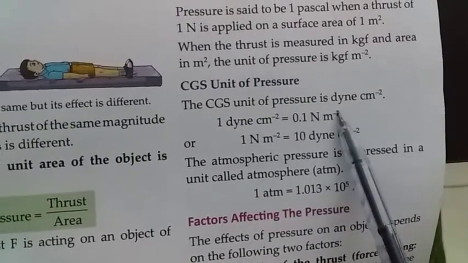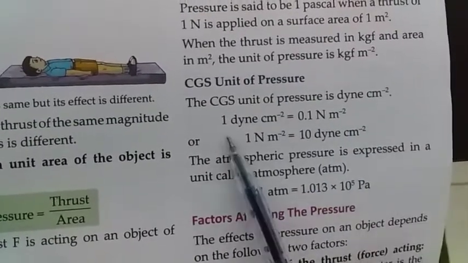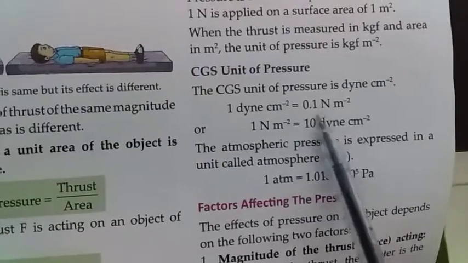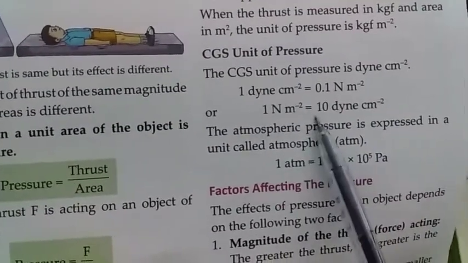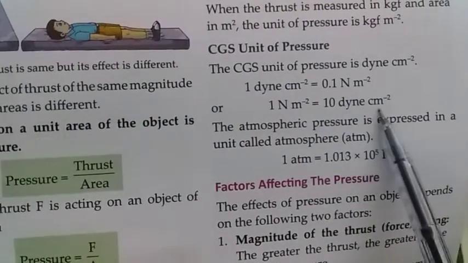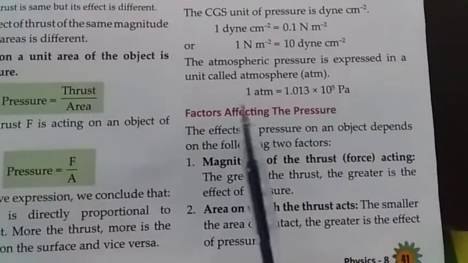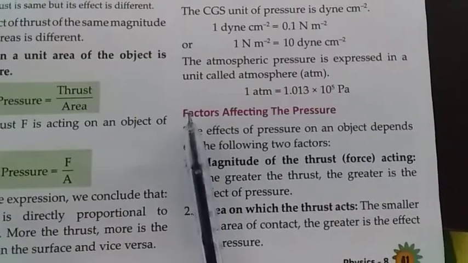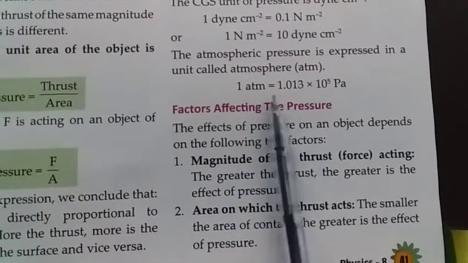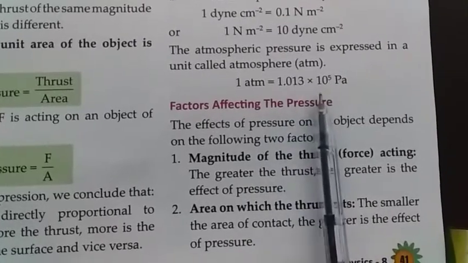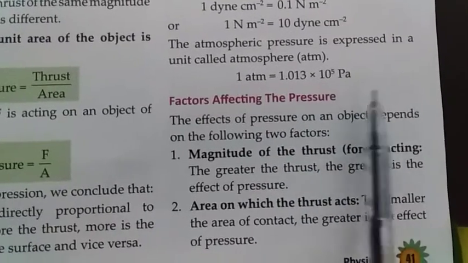Now what is the unit of pressure in the CGS system? It is dyne per centimeter square. 1 dyne per centimeter square equals 0.1 Newton per meter square. 1 Newton per meter square equals 10 dyne per centimeter square. The atmospheric pressure is expressed in a unit called atmosphere. So 1 atmosphere equals 1.013 into 10 raised to the power 5 Pa.